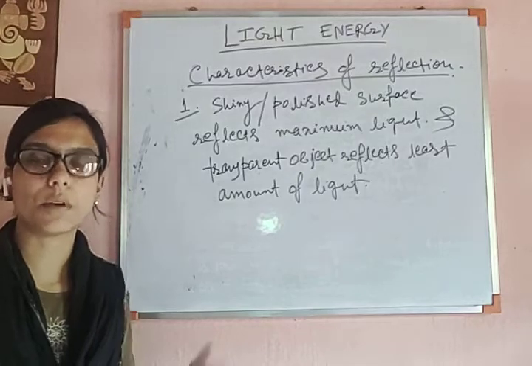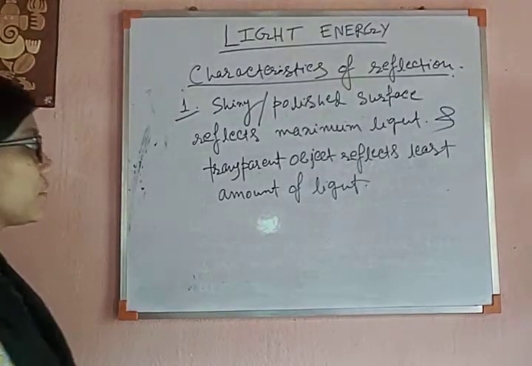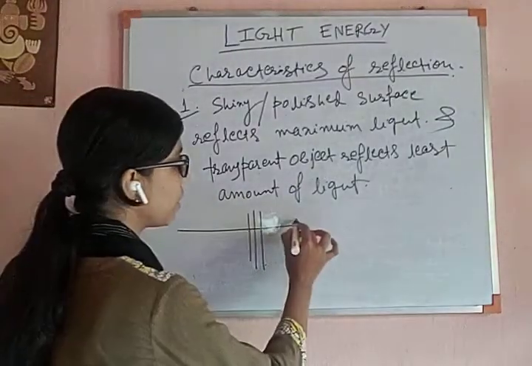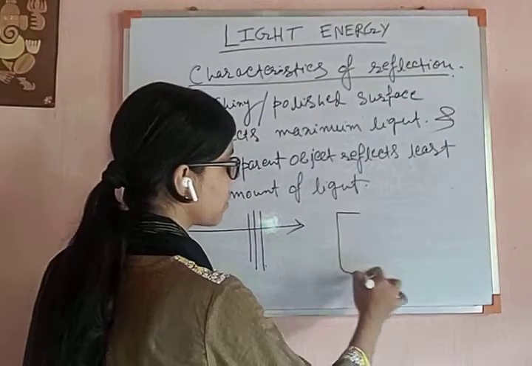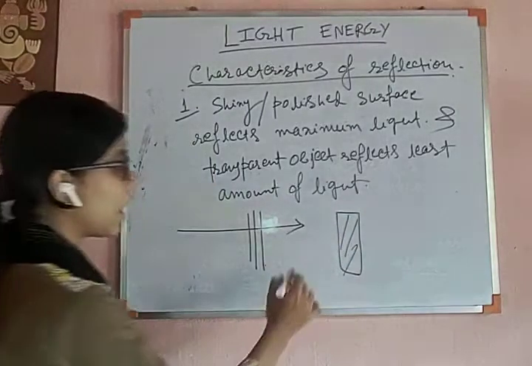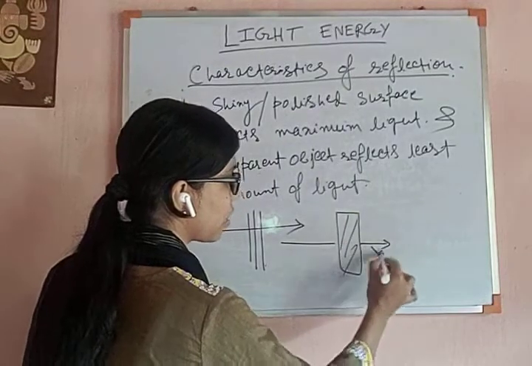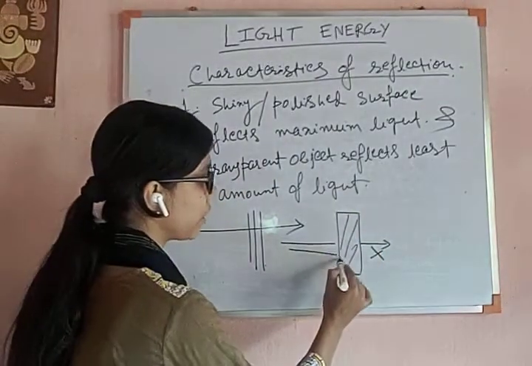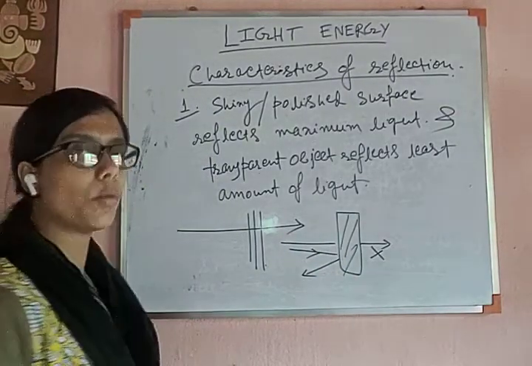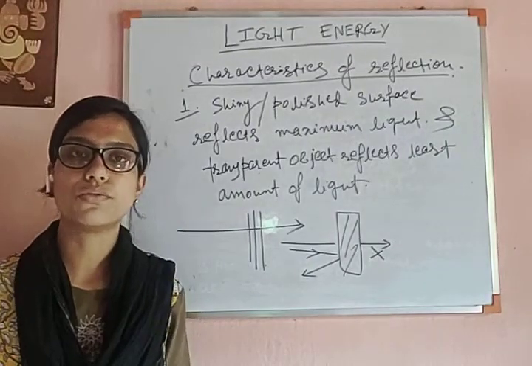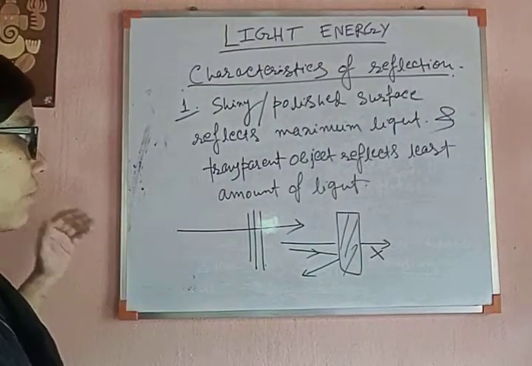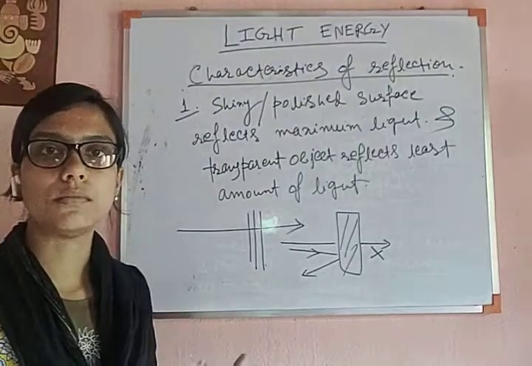As light passes through a transparent medium, that means if I say that this is a transparent medium, light can pass through it like this. But if this is a shiny or opaque medium, then light cannot pass through it. It will reflect like this. So this reflection property is actually seen for any opaque objects, and the reflection is very good for any shiny or polished thing. But for any transparent medium, light cannot produce any shadow.